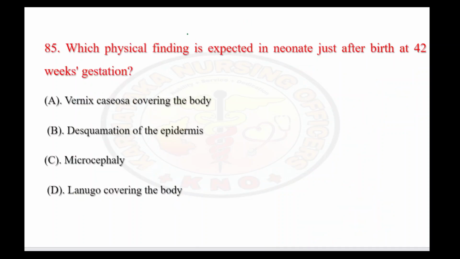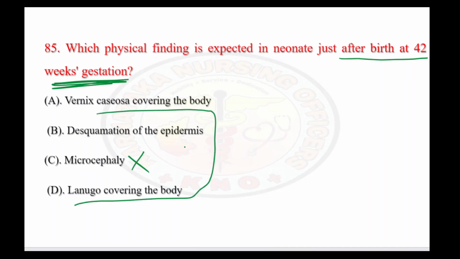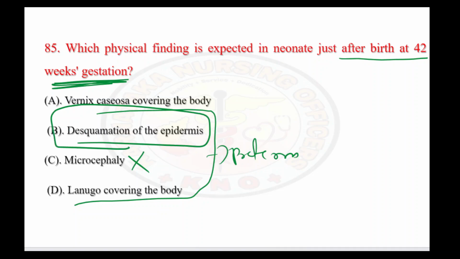So let's see the next question. Which physical finding is expected in a neonate just after birth at 42 weeks gestation? Just now I told you 42-week gestation is nothing but post-term pregnancy. In a post-term baby, first of all the baby will be big in size, so it is not microcephaly. Lanugo and vernix we are seeing in preterms, not in post-term babies. In post-term babies, we are going to see desquamation of the epidermis. This is the main feature of post-term babies. So the answer is option B.